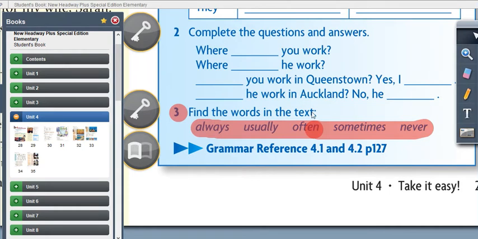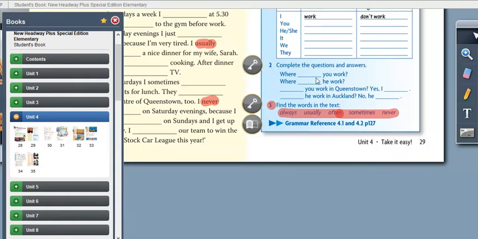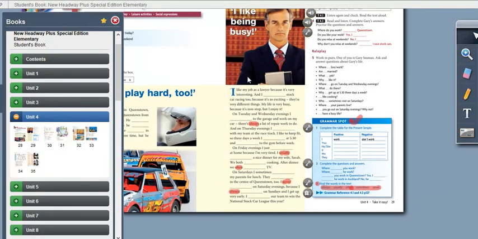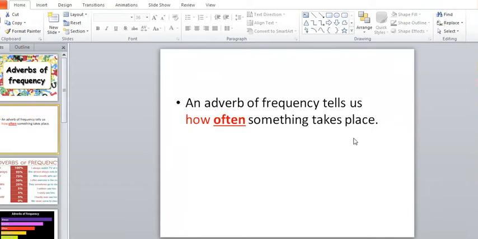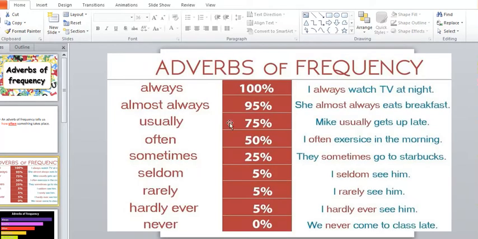Find the words in the text: always, usually, often, sometimes, and never. If you go to the text on this page, you will find these words given here. So what are they? They are the adverbs of frequency. Adverbs of frequency tell us how often something takes place, how often an action takes place. This is the list of adverbs of frequency, starting from always to never.